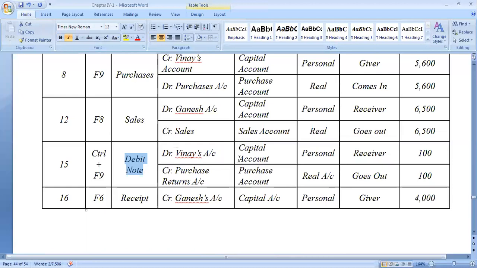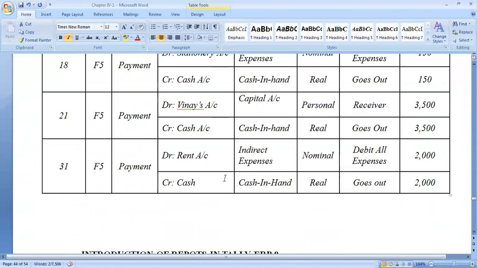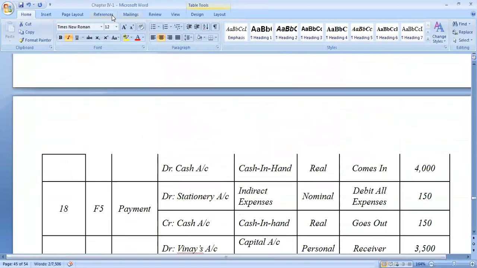Whenever there is a credit note, it follows Control plus F8, which we have already discussed, sales returns. So this is how the further transactions go on with the payment. Okay. So be very particular in preparing your 14 marks problem. Clear? Thank you.